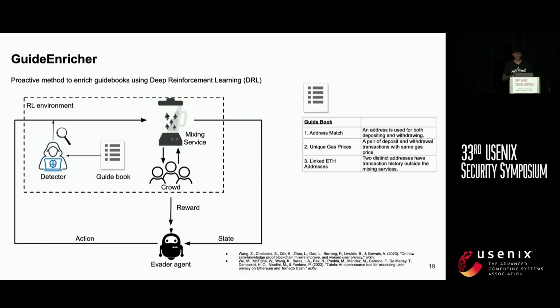Initially, we create our guidebook using the initial instructions given by the mixing service developers and heuristics extracted from the existing literature. For example, address match: if we see an address used for both deposits and withdrawal actions, it could be the same user. Second, unique gas prices: if you see two distinct transactions under the same gas price, it's the same single user. And the last one, linked ETH addresses: if you see two distinct transactions that have a transaction in between them outside the contract, you can still link them as the same user.